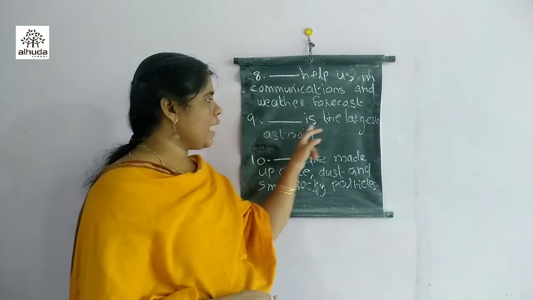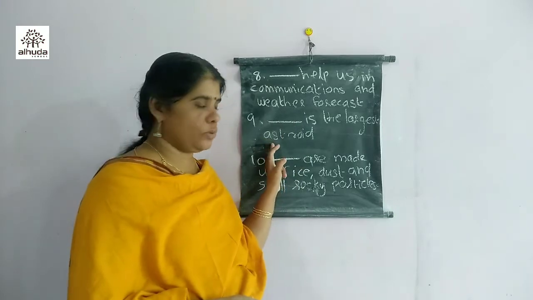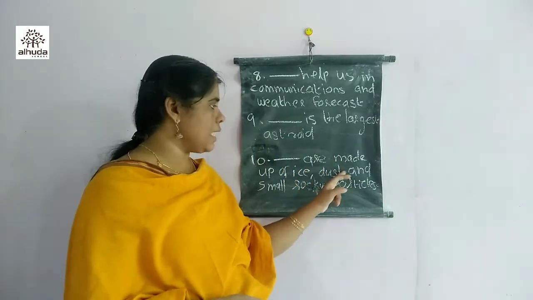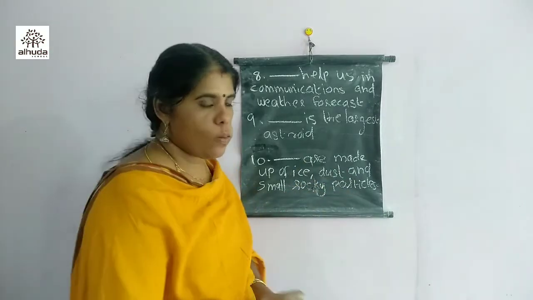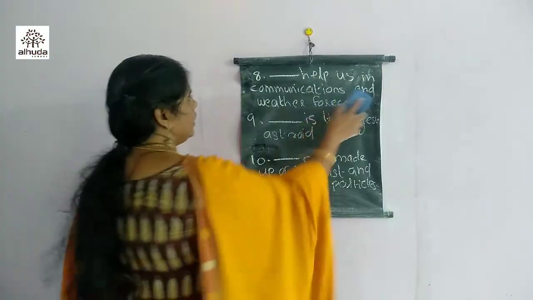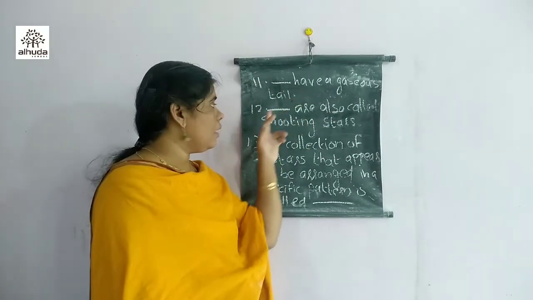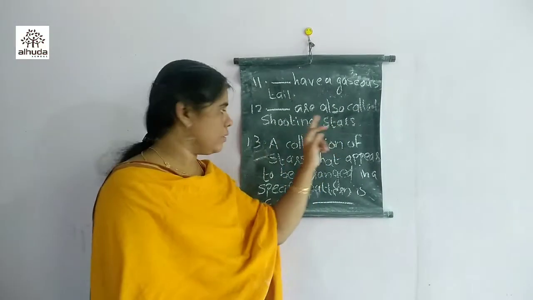Ninth one. Dash is the largest asteroid. Tenth one. Dash are made up of ice, dust and small rocky particles. Eleventh one. Dash have a gaseous tail. Twelfth one. Dash are also called shooting stars.